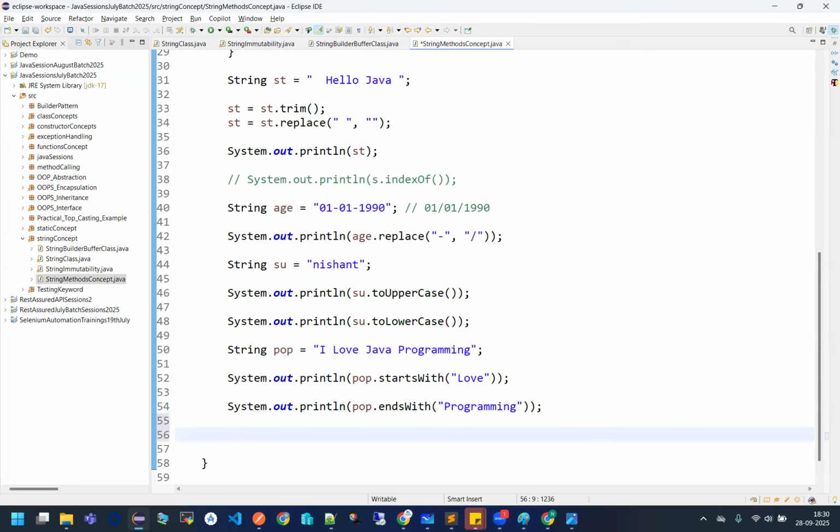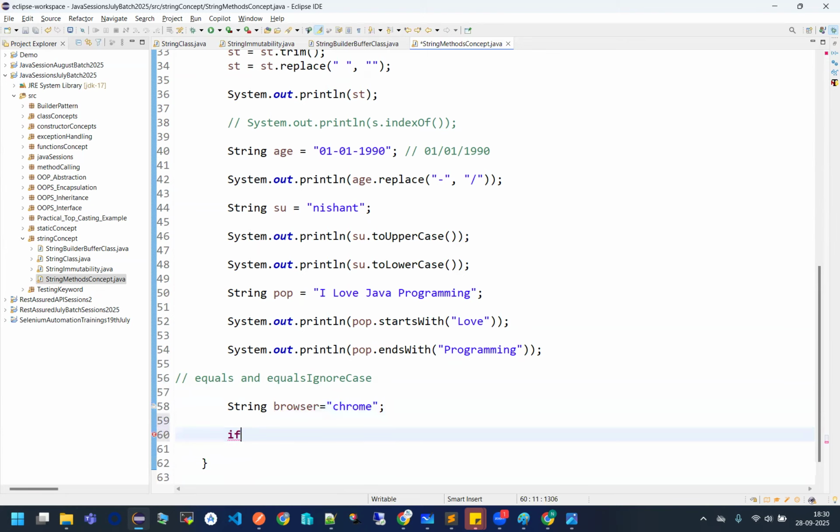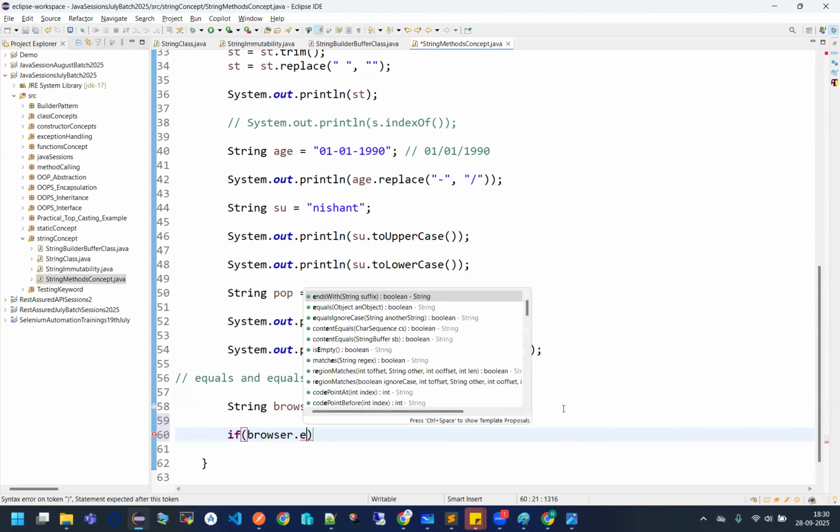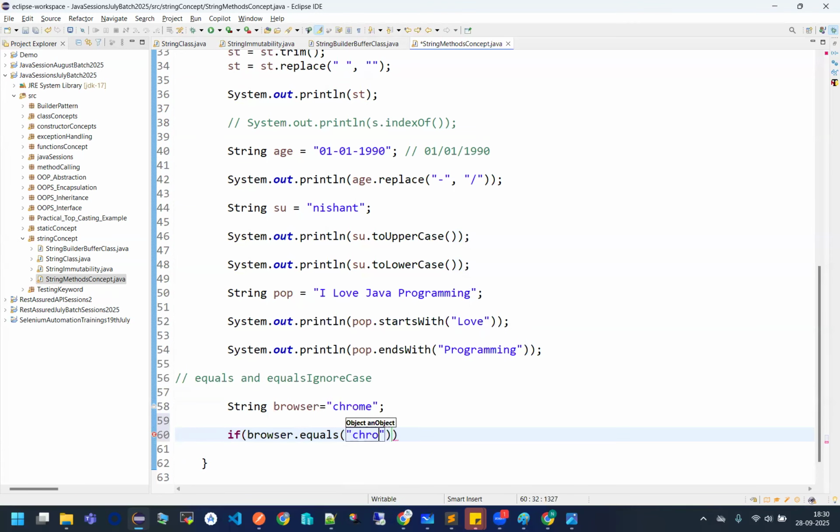Okay. Fine. Now, let's talk about one more method which you already know. What is that? equals and equalsIgnoreCase. That's a very used method. How is that? If you have a browser like Chrome, and you really want to check: if your browser dot equals Chrome, then say the test case is passed. Otherwise, it is failed.